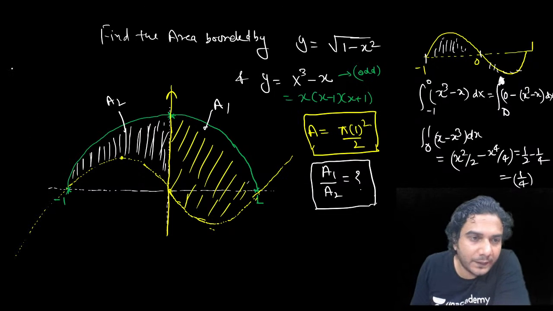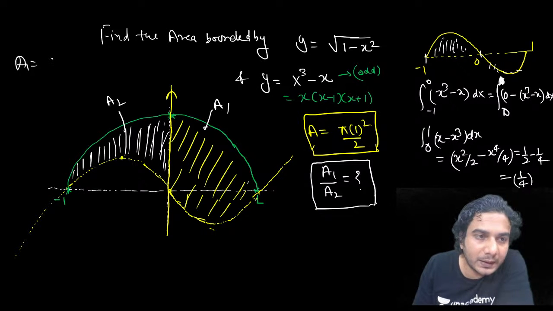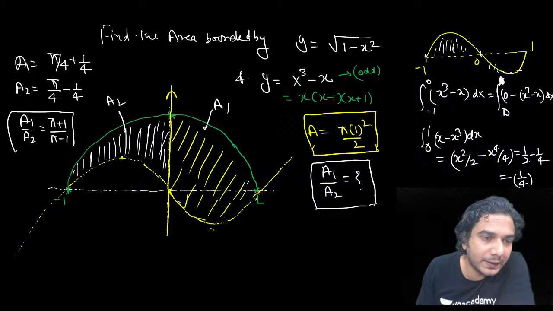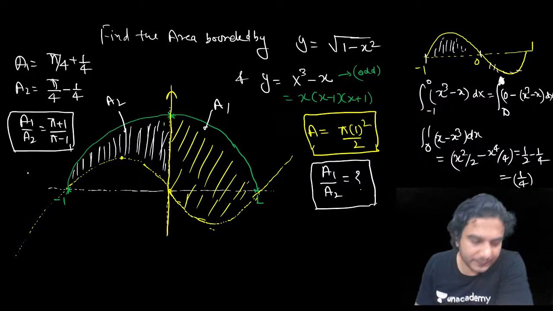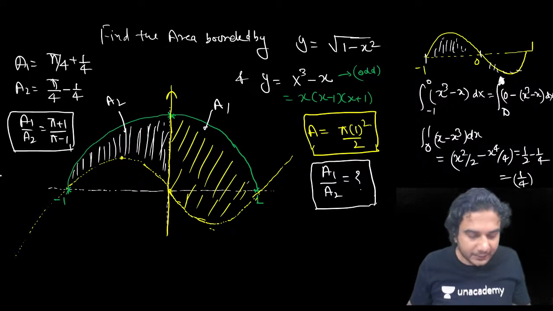So A1, if I write, A1 is going to be quarter circle, which is pi by 4, plus 1 by 4, and A2 is quarter circle, that is pi by 4 minus 1 by 4. Okay, so A1 upon A2 is going to be pi plus 1 upon pi minus 1. Yes, of course, this is the answer. Yes, right. Correct.